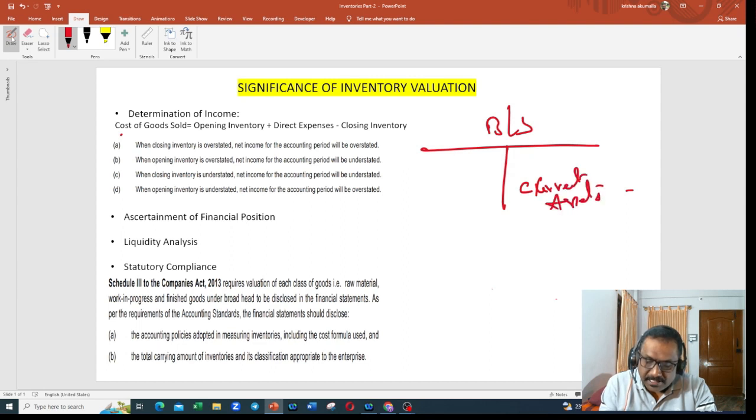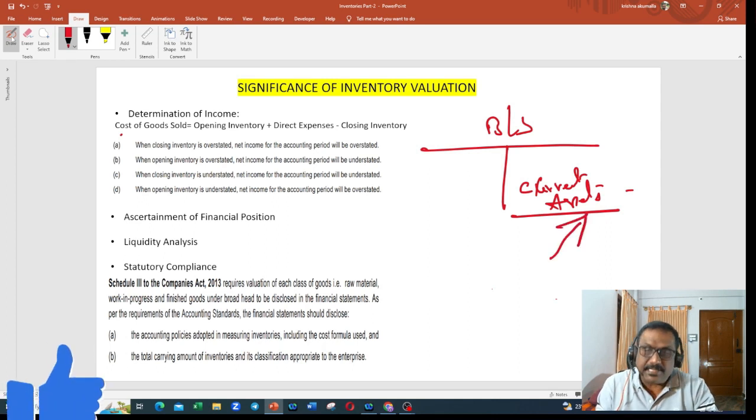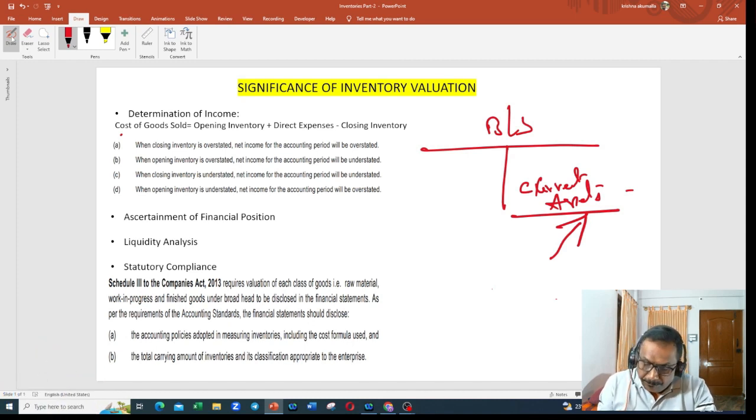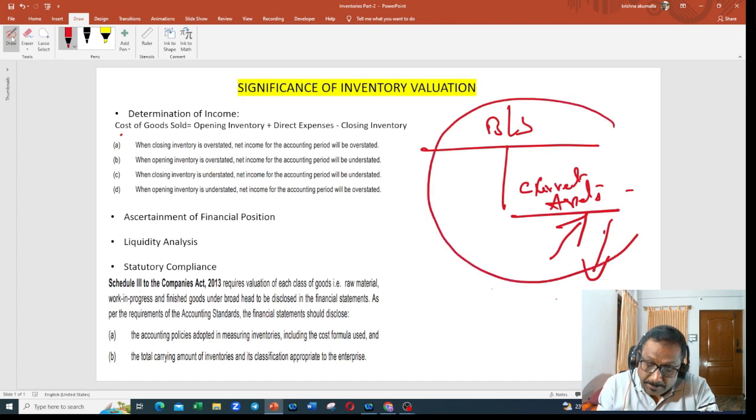I'm showing this as current asset. Suppose if current asset is overstated, value is shown more, it will have impact on my assets. If my inventory is understated, it will have impact on my assets. So that means it will have impact on my balance sheet. When I say it has impact on my balance sheet, it will have impact on my financial position.